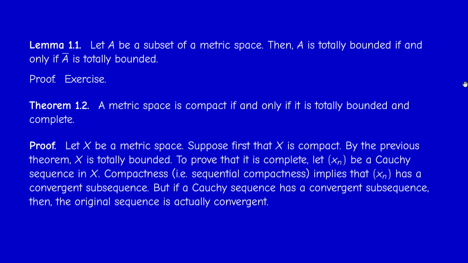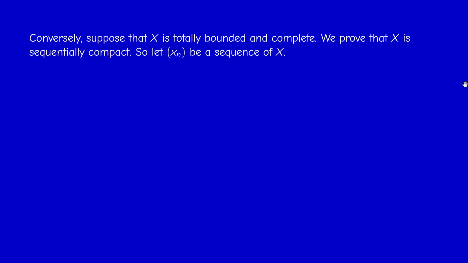So this is half of the theorem. Now, the converse. Suppose that X is totally bounded and complete. We have to prove that X is sequentially compact. So we take an arbitrary sequence xn in X,